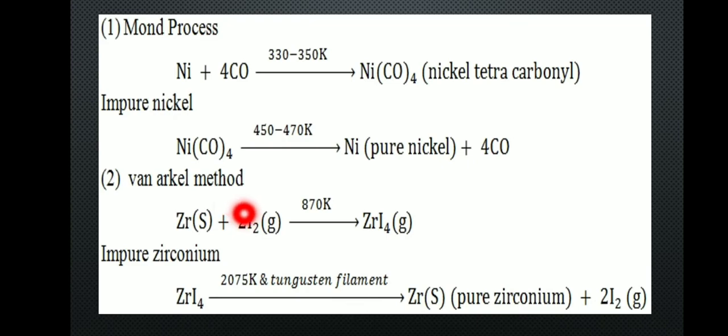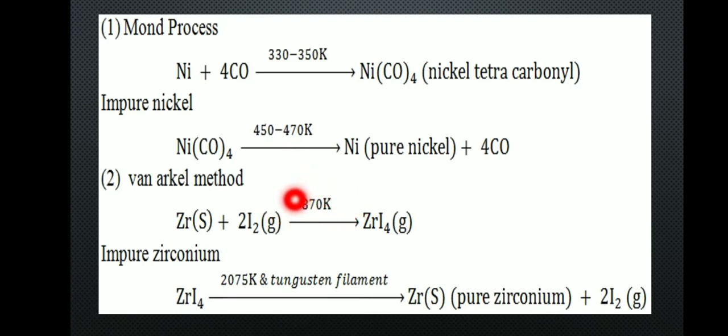The method is based on the thermal decomposition of metal compounds, which leads to the formation of pure metals. Titanium and zirconium can be purified using this method. Only titanium and zirconium can be purified using this method. For example, the impure zirconium is heated in an evacuated vessel with iodine at a temperature of